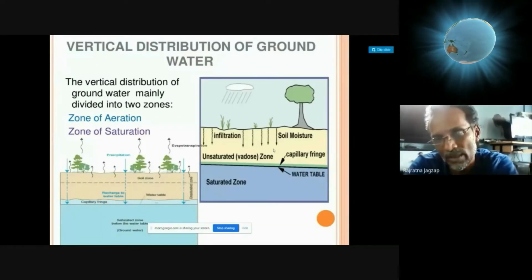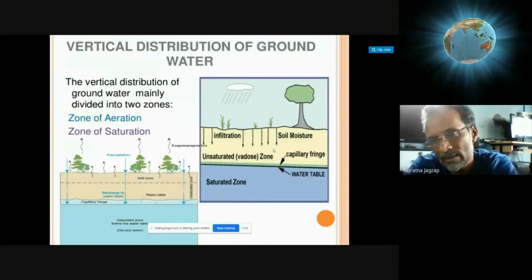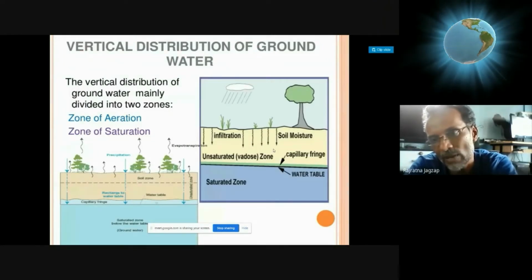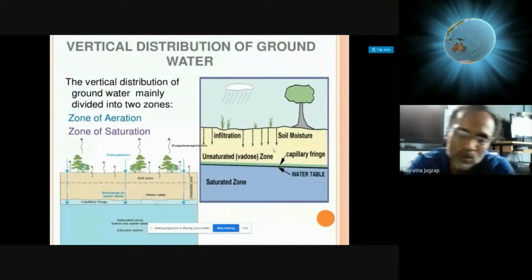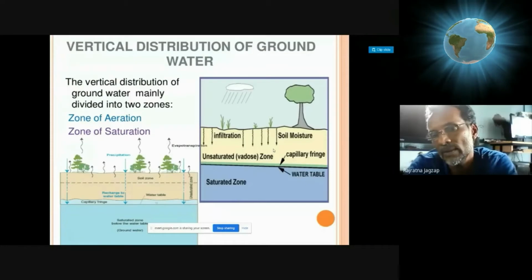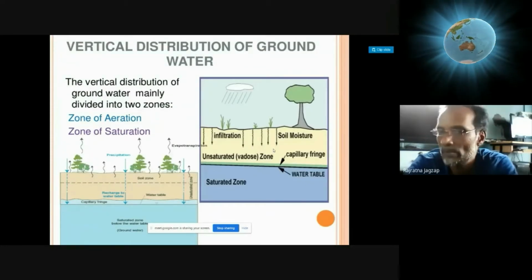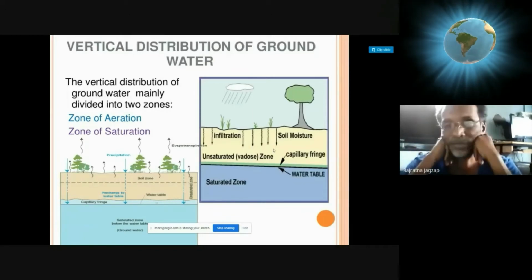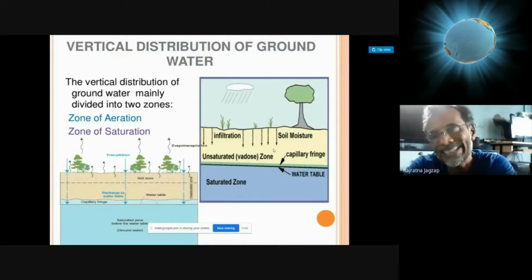Okay, so the very dry zone above the capillary fringe or capillary zone can be called the vadose zone, or zone of undersaturation. The vadose zone mainly does not have water molecules in it. It can be called technically a dry zone.